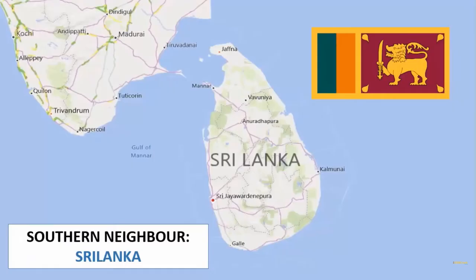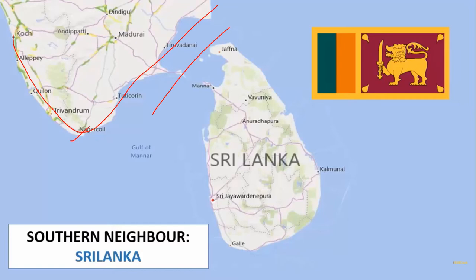So, we have learned by now about all the neighboring countries with which we share the land boundaries. Now, next comes Sri Lanka. Sri Lanka is separated from India through the Palk Strait. If you remember the complete map of India, this is the peninsular part, the southern tip of India, that is Kanyakumari over here.